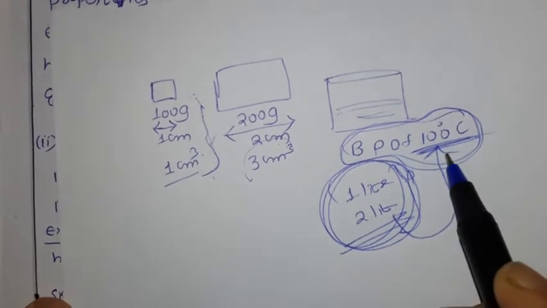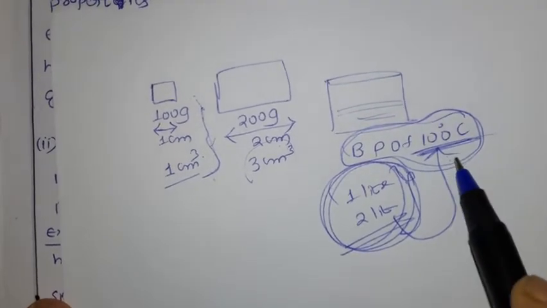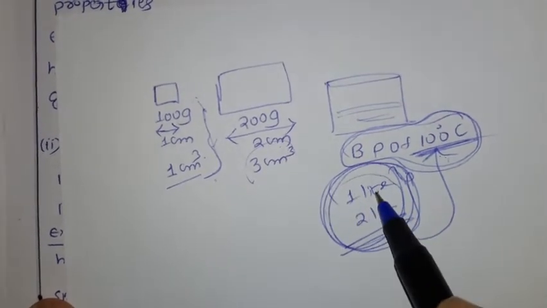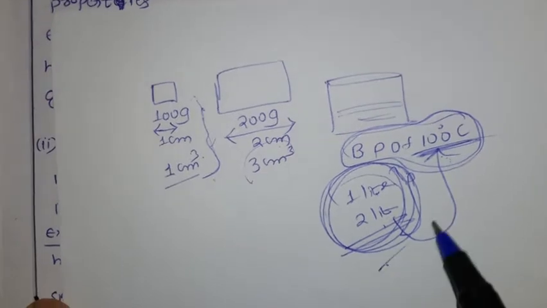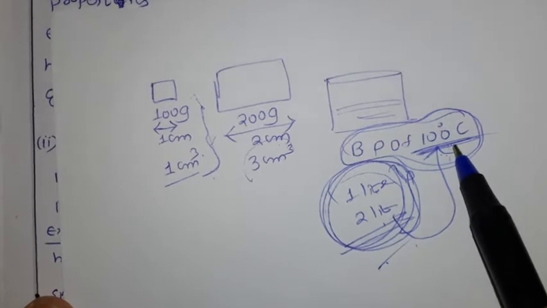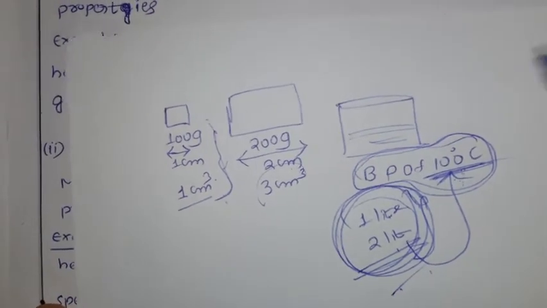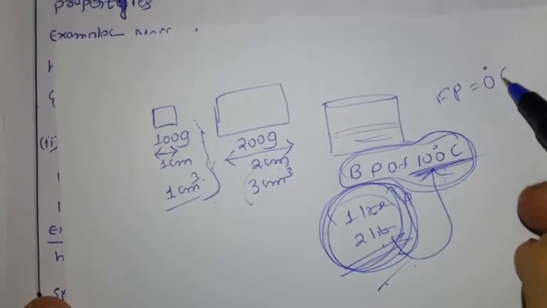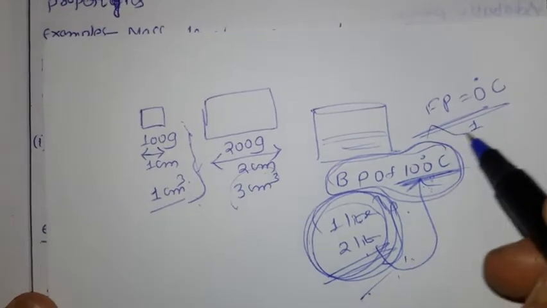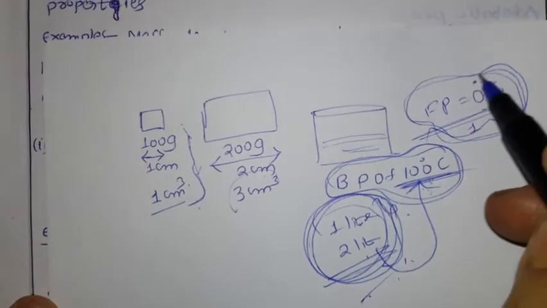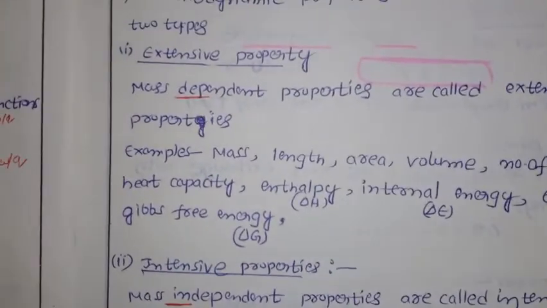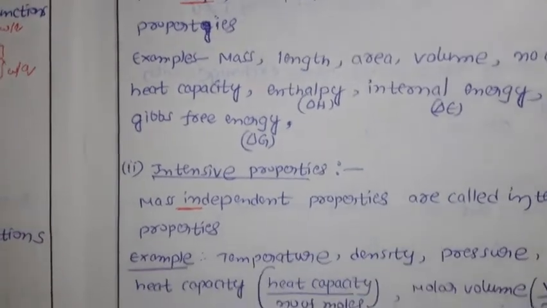No. It is independent of mass. Whatever quantity you take, either 1 liter, 2 liters or 100 liters, you say the boiling point of water is 100 degrees Celsius, so it is independent of mass. Next, the freezing point of water is 0 degrees Celsius. If you take 1 liter, 2 liters or 3 liters, whatever it may be, you simply say the freezing point of water is 0 degrees Celsius, independent of the mass. Such properties are called intensive properties. Examples you have to remember.